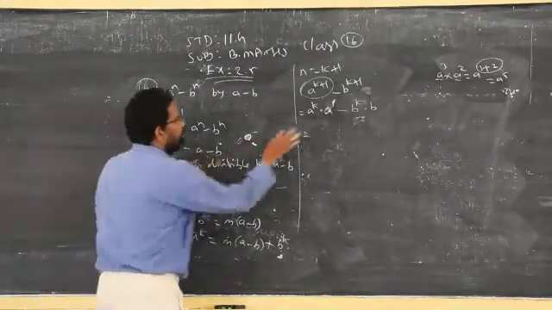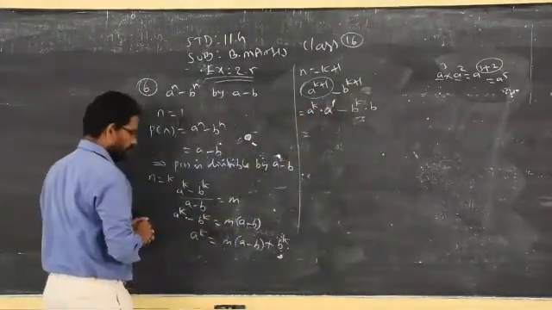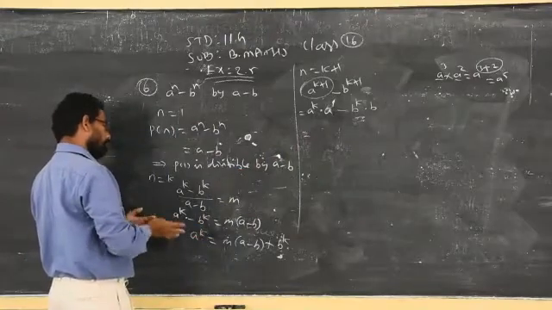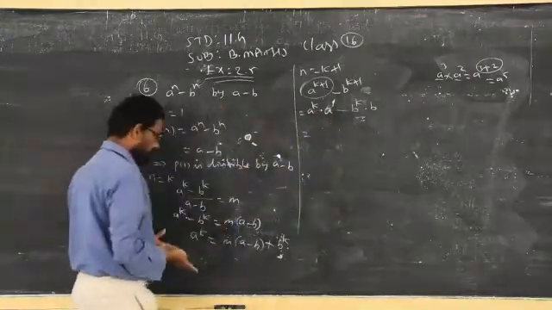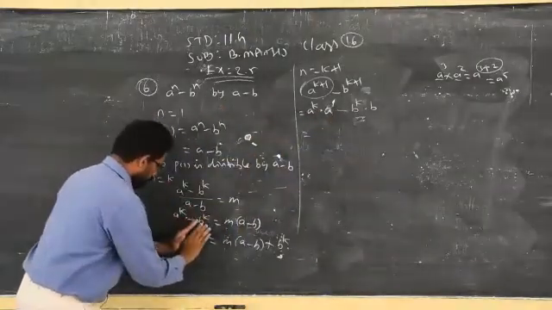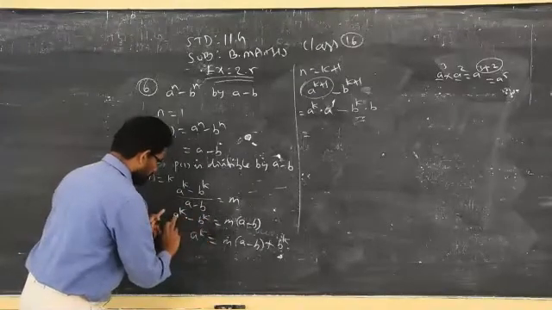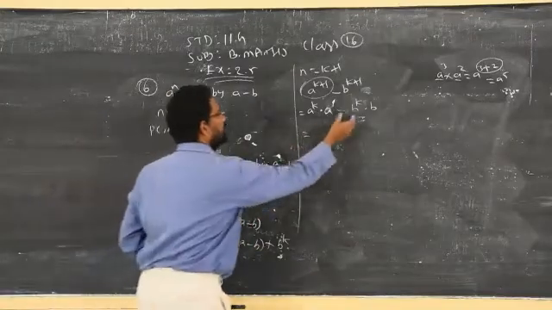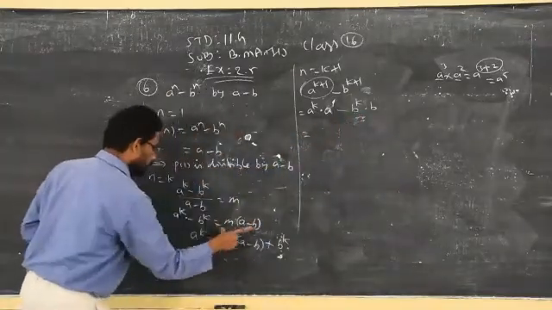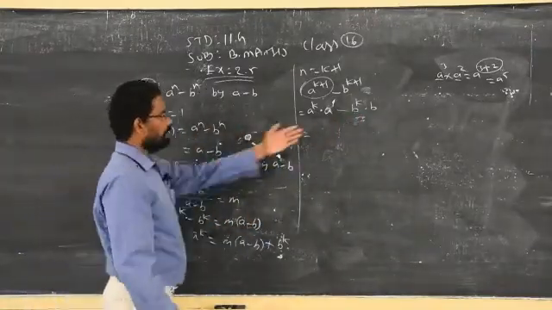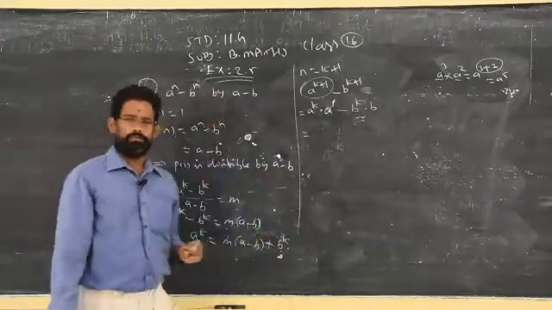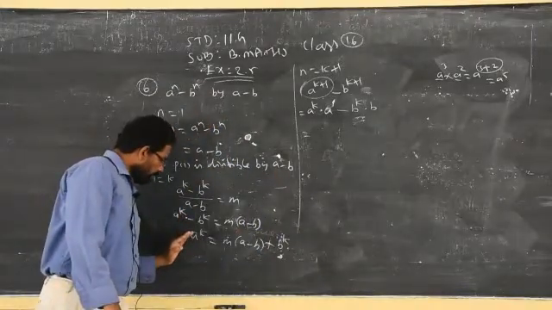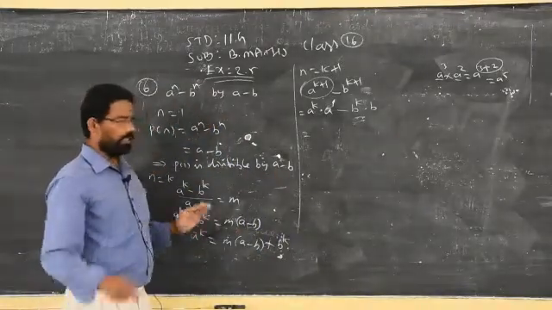From the result I am replacing a power k. No sir, I would like to replace b power k. Fine, you have to keep b power k this side, minus b power k this side. Transfer a power k to the right hand side, and in the place of minus b power k you have to replace. What will you get as the answer? You will get the same answer, nothing wrong. Either you keep a power k or b power k, that is your wish.